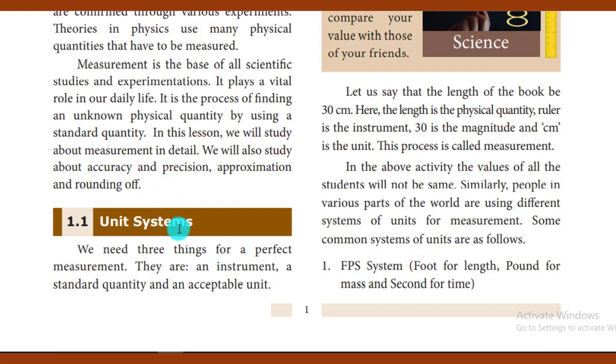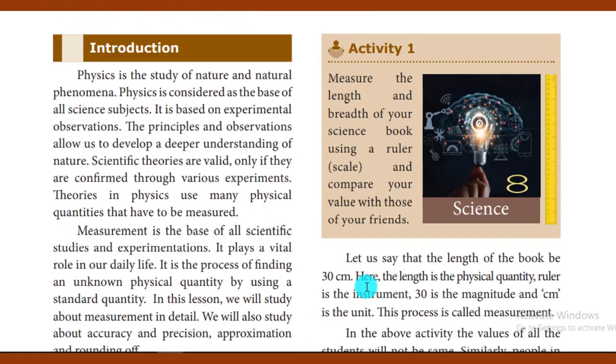Now in this class, let us define what is a unit system, or system of units. In order to measure, we use an instrument, a standard quantity and an acceptable unit. We need three important things for a perfect measurement. What are they? One is an instrument, which is used to measure that particular quantity. The other one is the standard quantity. With the help of the standard quantity, we measure the unknown quantity. And then an acceptable unit. For example, for measuring mass, we use kilogram. This is the acceptable unit.